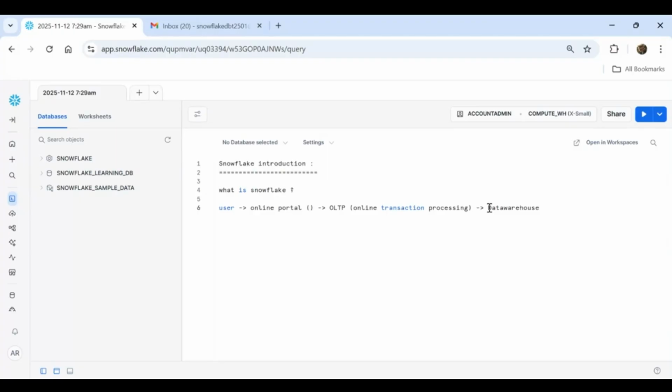Let me give a simple example. Let's say you are booking a flight ticket, and I am also booking a flight ticket. You booked from a different portal, I booked from a different portal, but we both booked from the same aviation company, let's say IndiGo, SpiceJet, or Air India. I book from some XYZ portal, you book from the ABCD portal.